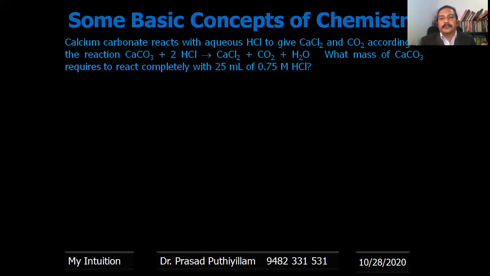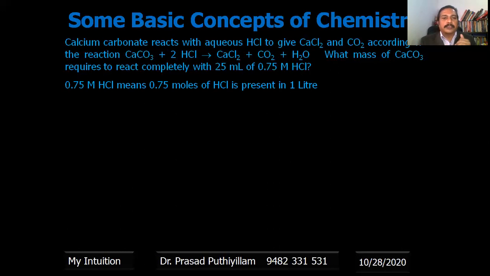The molarity is 0.75 molar HCl. 0.75 molar means 0.75 moles in 1 liter, and connecting to that liter we have 25 ml. Therefore, we can find out how many moles 25 ml contains. Then from the balanced equation we can find out the mass. So we'll get moles, and from that we can find out the mass.